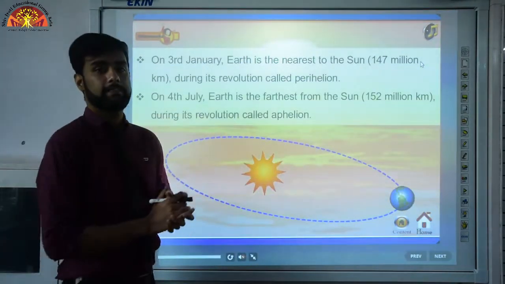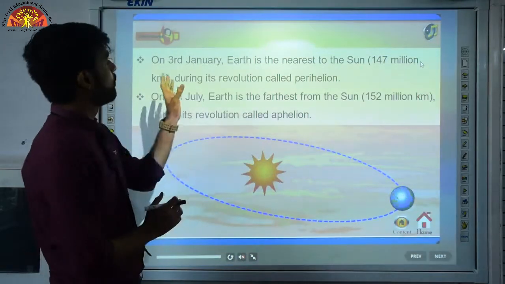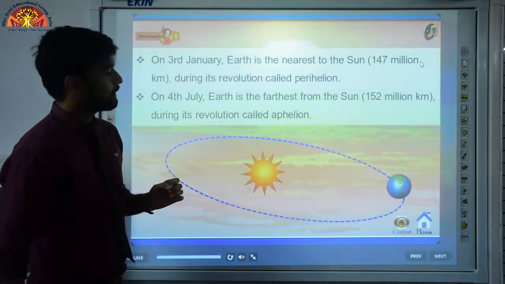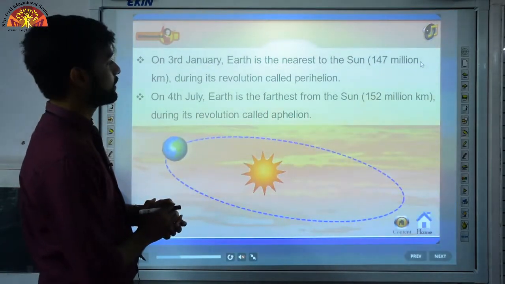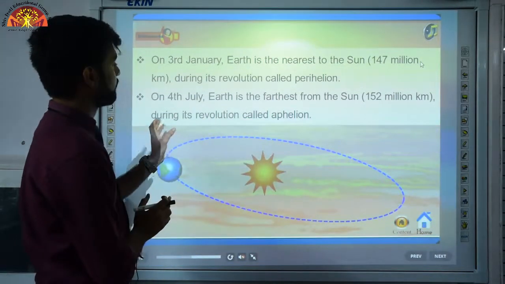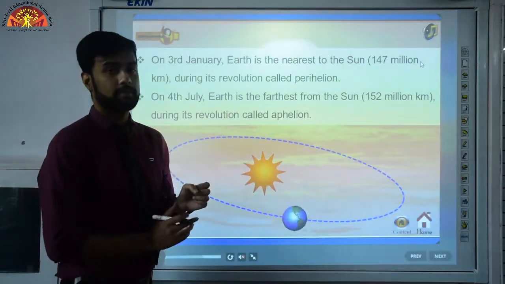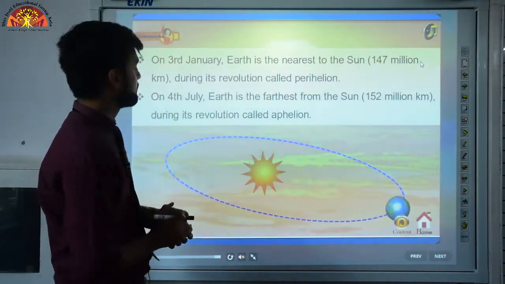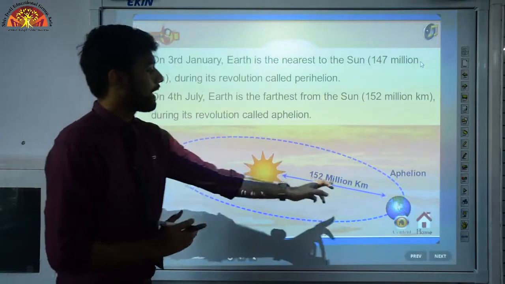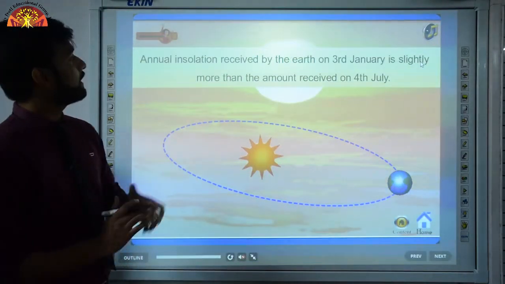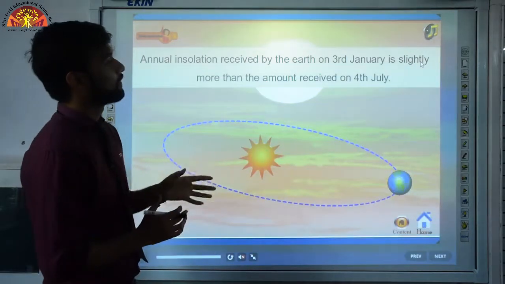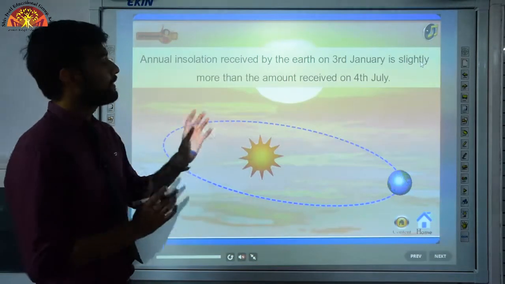Now let us discuss perihelion and aphelion again. You all know on 3rd January, Earth is nearest to the sun, that is 147 million kilometers, during its revolution, called perihelion. And on the 4th of July, our Earth is farthest from the sun, 152 million kilometers, during its revolution, called aphelion. Okay, so this was perihelion and aphelion. Annual insolation received by the Earth on 3rd January is slightly more than the amount we receive on 4th of July.